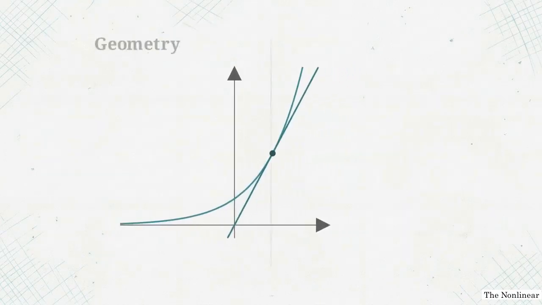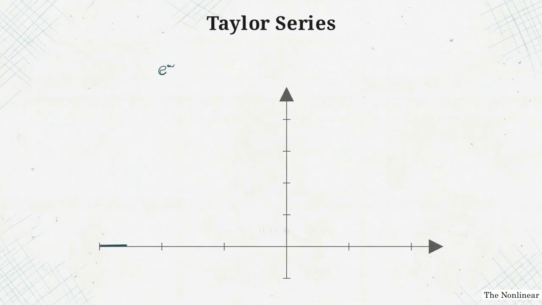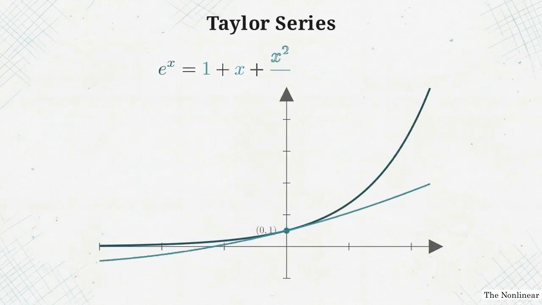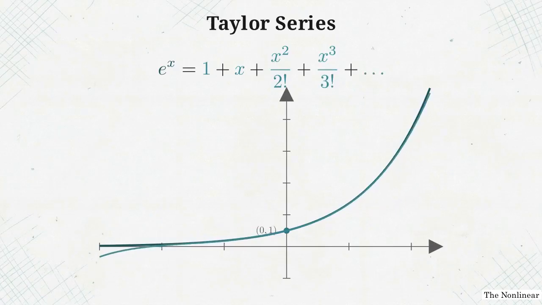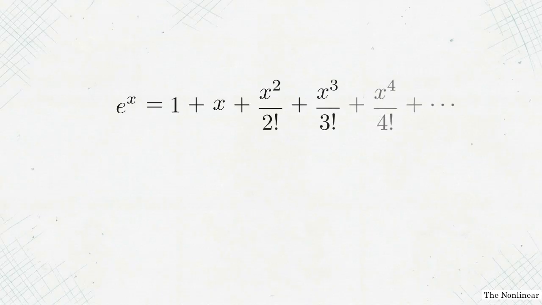We can move from geometry to algebra to see this property from another angle. To do this, we use the Taylor series to express e to the x as an infinite polynomial. The series looks like this: 1 plus x plus x squared over 2 factorial plus x cubed over 3 factorial, continuing on forever. Pause the video for a moment. Apply the basic power rule for derivatives to every term in the sequence. Calculate what happens to the 1, the x, and the fractions.